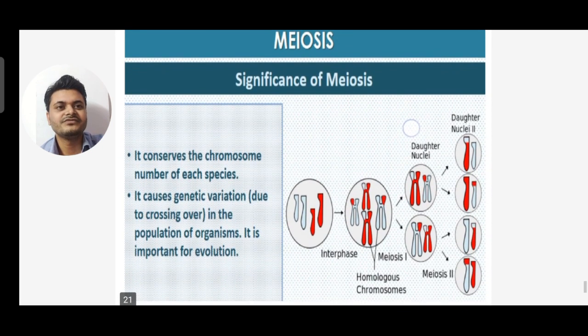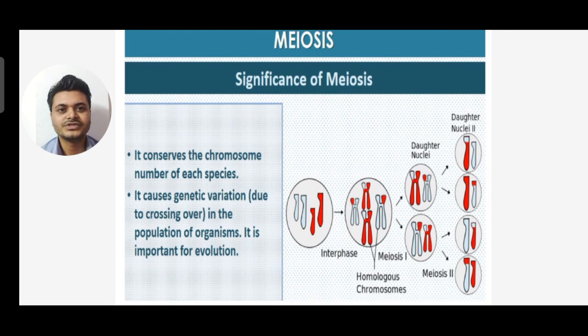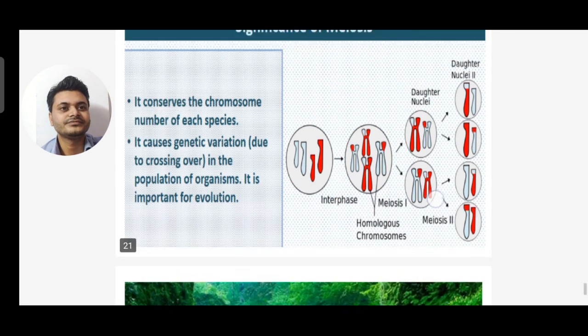Now, what is the significance or importance of meiosis? It conserves the chromosome number of each species, and it causes genetic variation in the population of organisms due to crossing over. It is important for evolution.